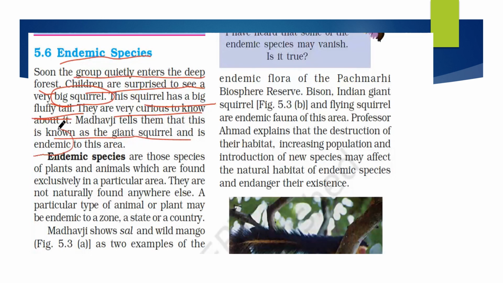So this was endemic to this area. So what does this mean? Endemic species are those species of plants and animals which are found exclusively in a particular area. So they are not naturally found everywhere or anywhere. They are particularly the type of animals or plants which are present in, or endemic to, a zone or state or a country.